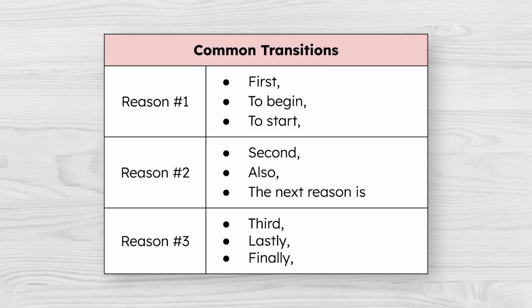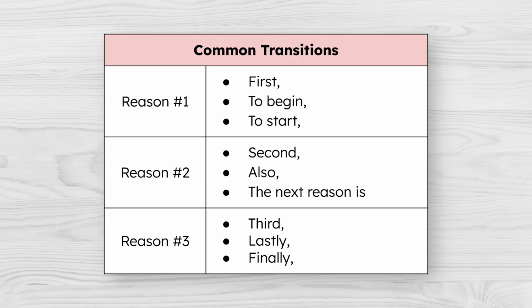There are many different transitions that can be used throughout your writing to help your ideas flow smoothly. For example, I could start with first or to begin to let my reader know that this is my first reason. Then, when I move on to my next reasons, I might use transitions like next or second, so my reader knows I'm moving on to a new idea.